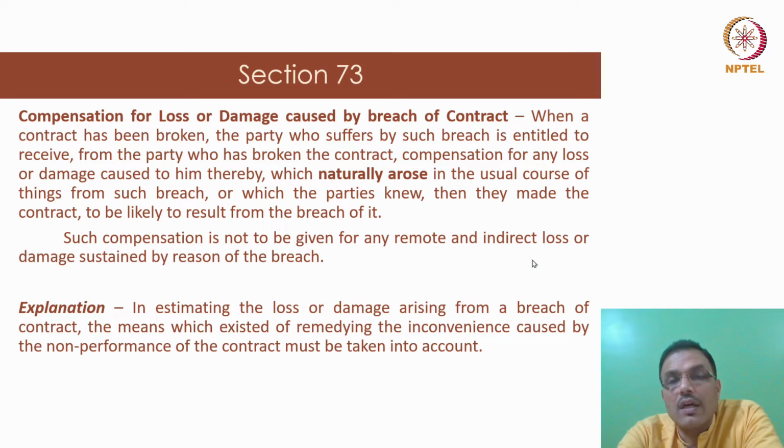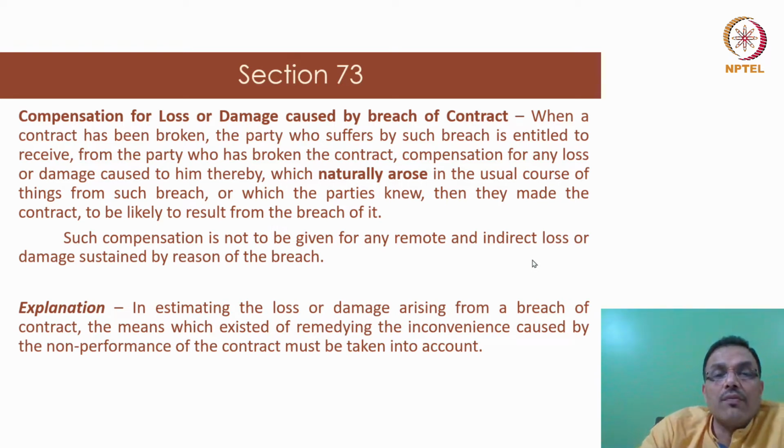Now, in India, in ordinary contracts, only direct damages are awarded. However, in, say, infringement of intellectual property rights, the courts may grant you some consequential loss. So, depending upon the kind of breach of the contract, there could be some variation. But the ordinary rule, which looks at implementation of Section 73 of the Indian Contract Act 1872, very clearly says that the loss should have naturally arisen from the breach, and it is something that should be in the usual course of things, and that's all you are entitled to get damages for.